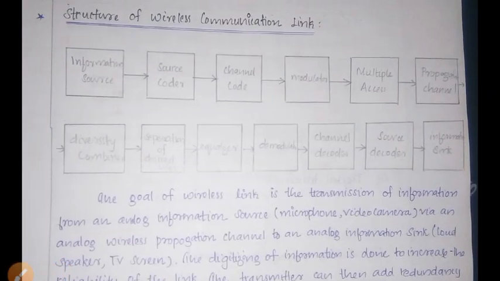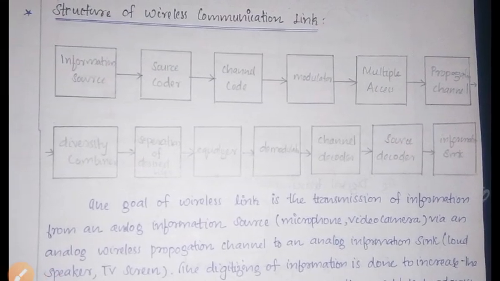That is, first the information source, that is what we are giving, analog information. It is given to the source coder. Then in the source coder, it is compressed to reduce the redundancy.